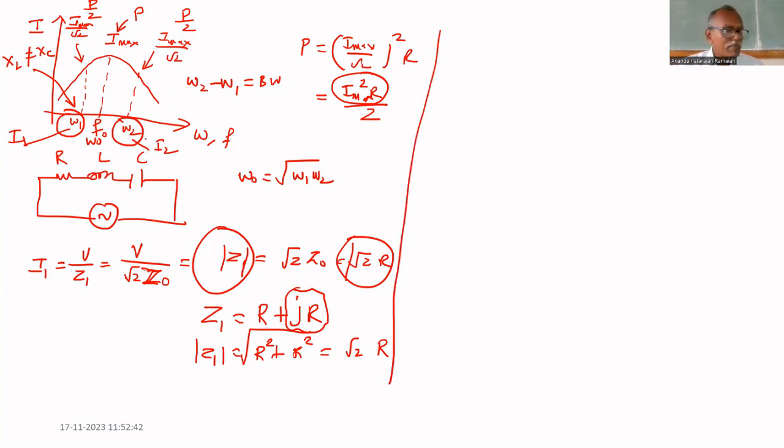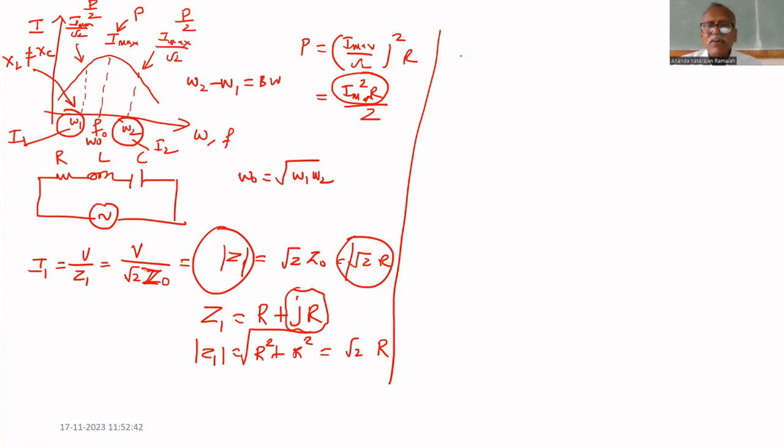At omega 1, which is dominating, XL or XC? XC. We have to remember the plot: at lower frequency, XC will be larger.